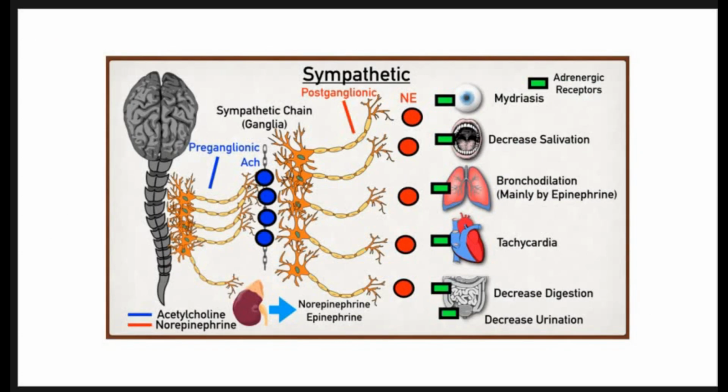This is the sympathetic nervous system innervation. You can see that there are several sympathetic ganglia, with preganglionic neurons, and then postganglionic neurons. This is the brain and this is the spinal cord.